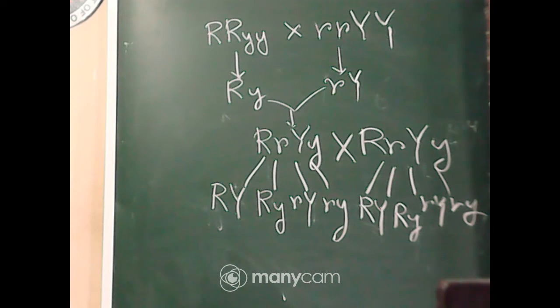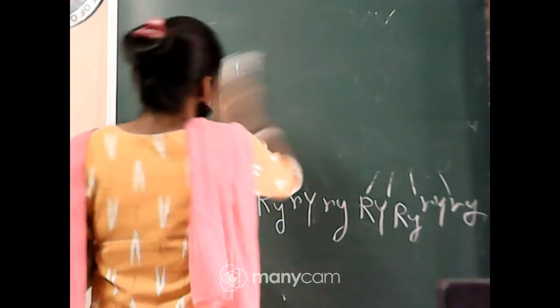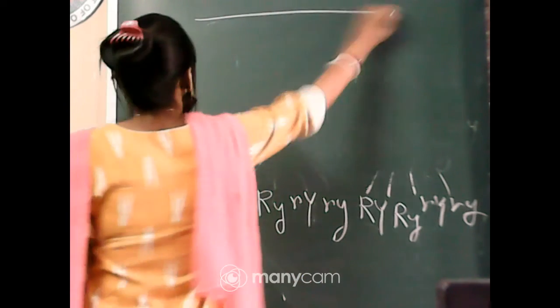Now what we have to do is make a checkerboard. So the next step is the checkerboard, and these gametes will be written in the checkerboard.